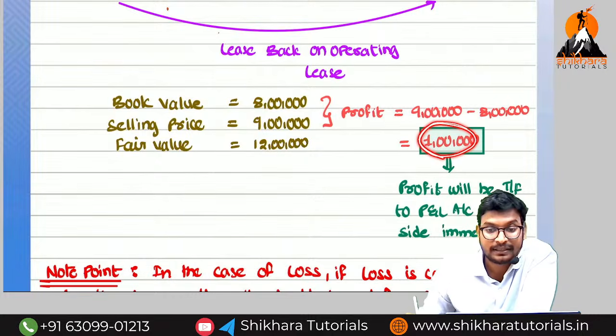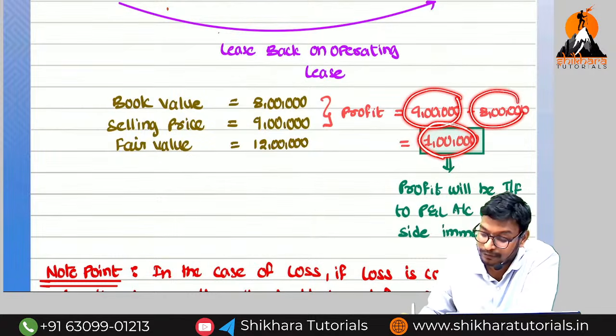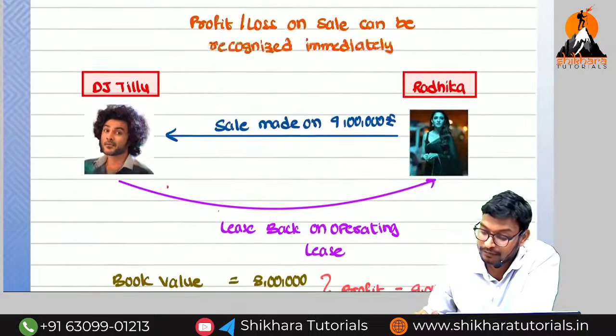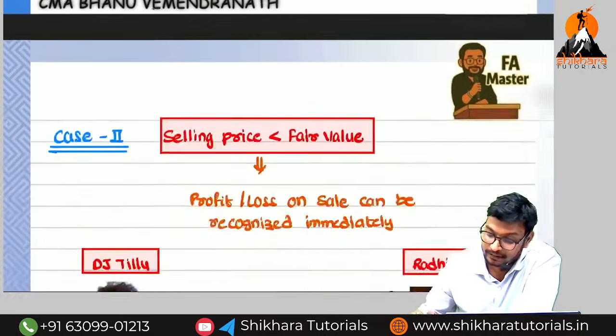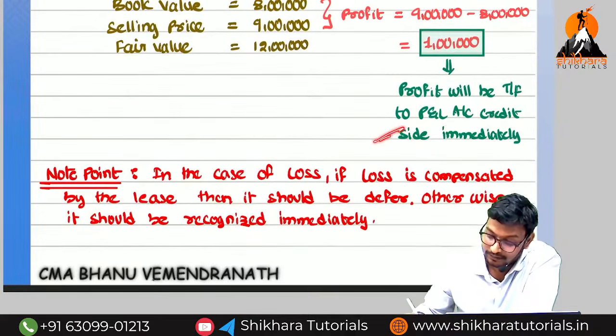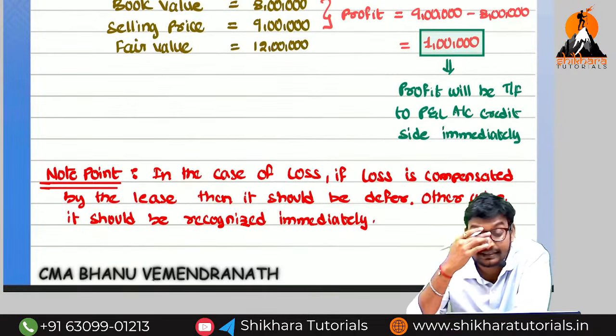We can recognize immediately profit or loss, profit. Because what is the sale value, 9 lakhs? What is the book value? 8 lakhs. So here also 2 lakhs is called as what, profit or loss, profit. Here also immediately. Okay, guys, now the last thing is the important.